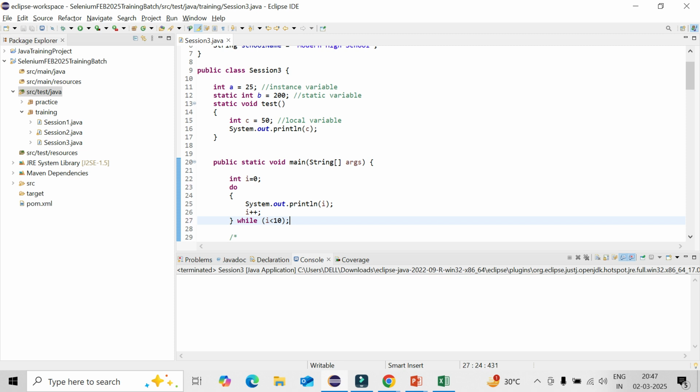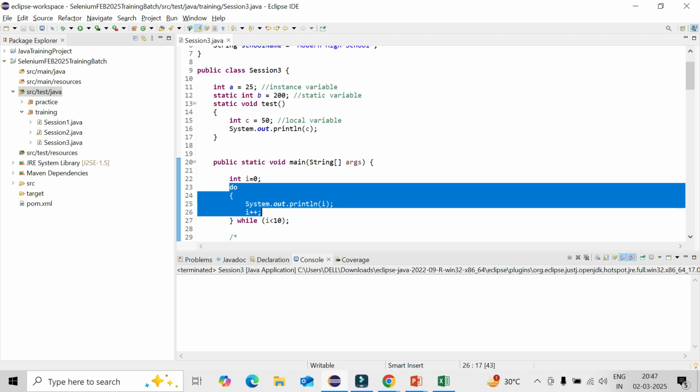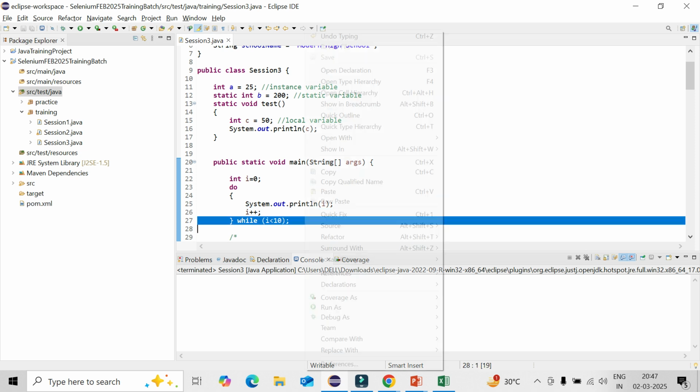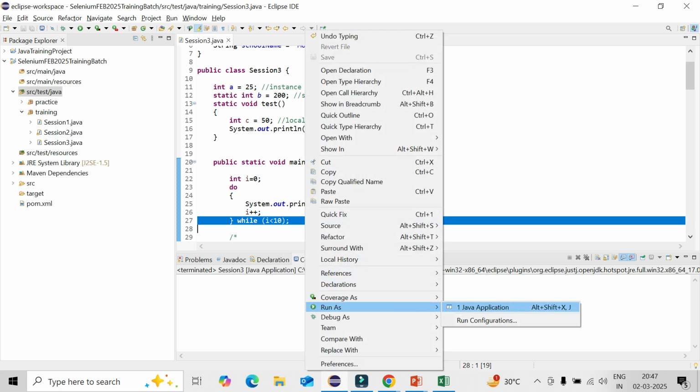That is the syntax. So it is at least printing the thing. After that it is incrementing, then it is trying to check the condition. So that is the difference.